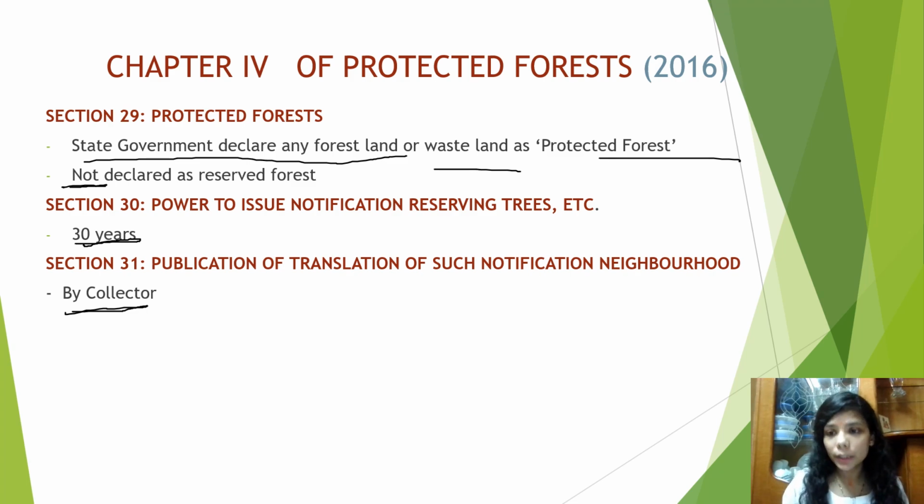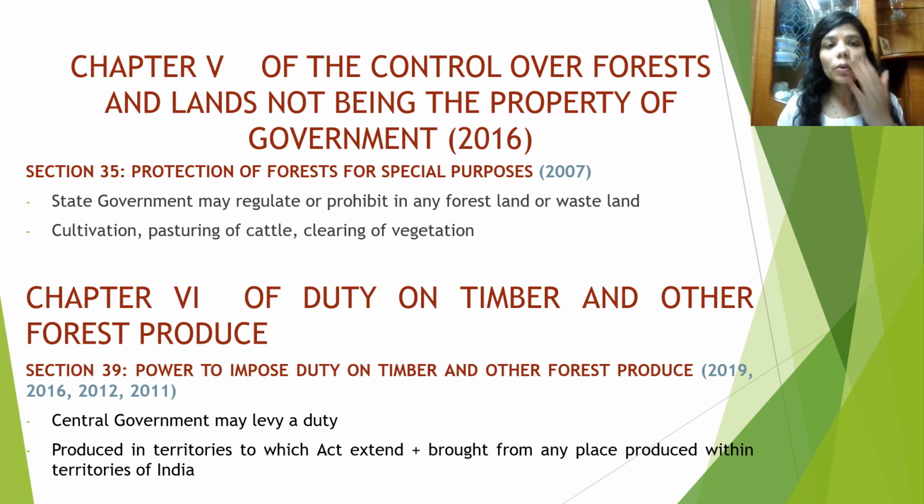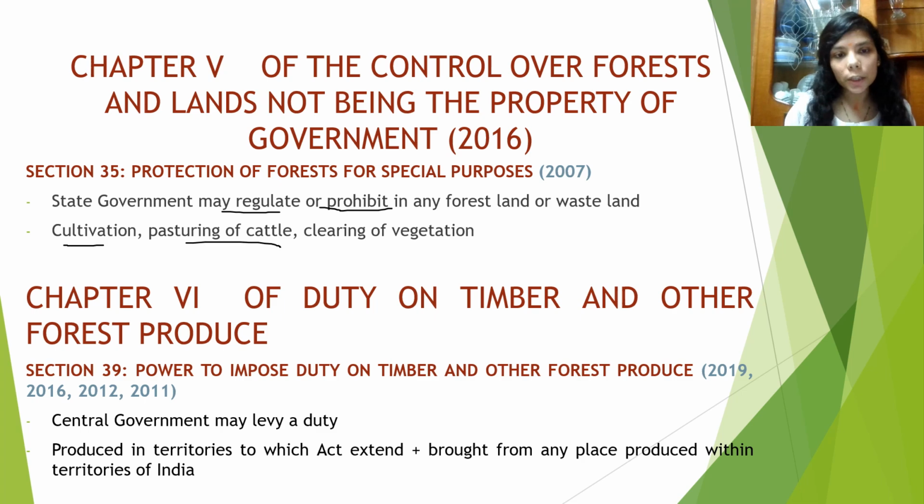Moving on to the next chapter. Chapter 5 of control over forest and land not being property of government. Chapter number, what it comprises of, important, 2016. Section 35, protection of forest for special purposes. In 2007 this question was asked, that who has this right. So state government has right to regulate or prohibit any activity in forest land or wasteland. Activities comprising of cultivation, pasturing of cattle, clearing of vegetation.